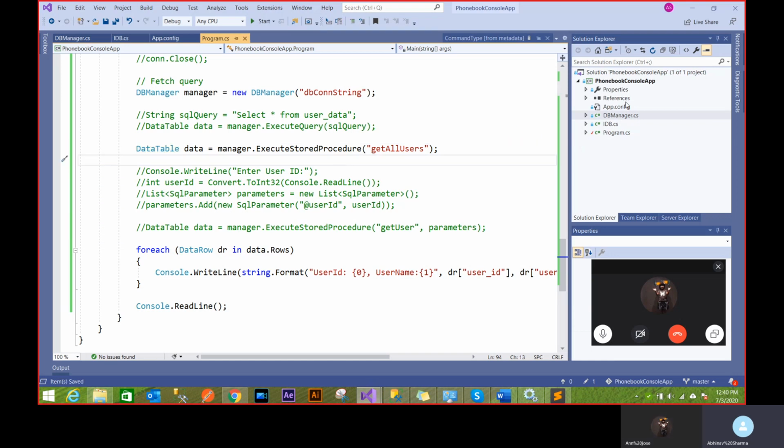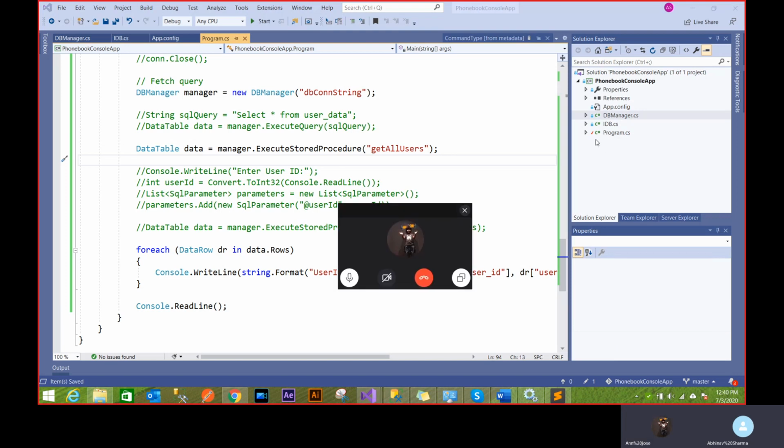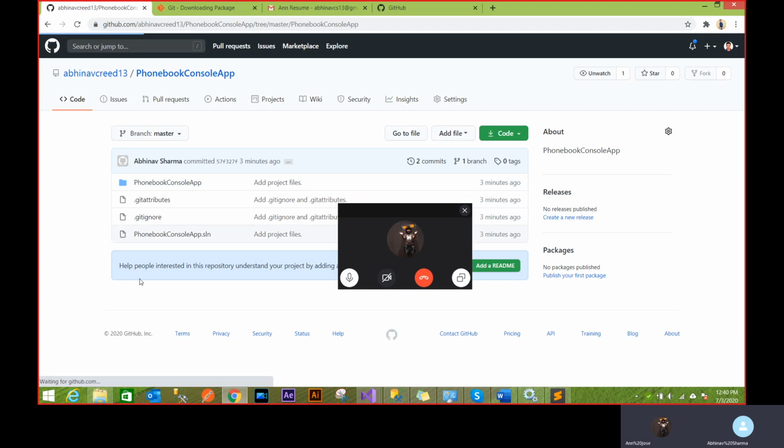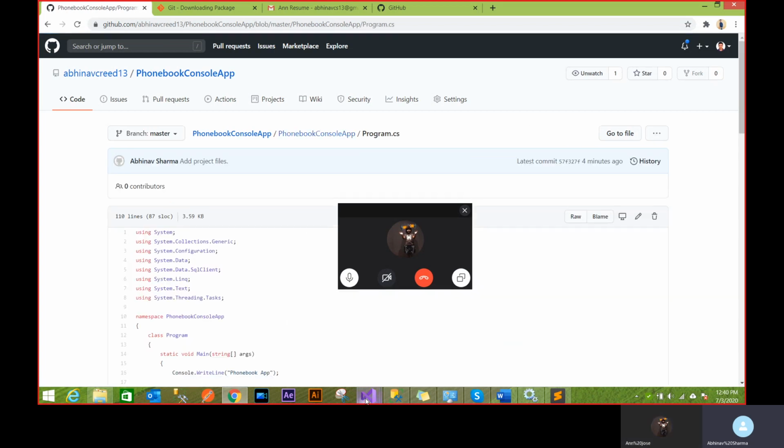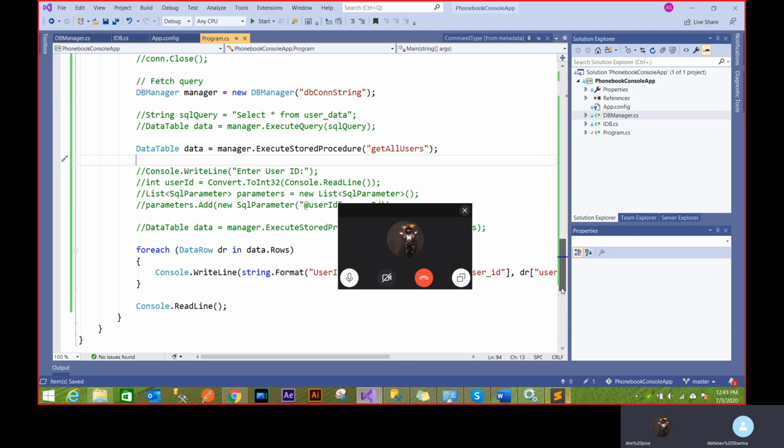There's a red star tick that happens because the file is now changed, but this file is not in sync with the file that's at the GitHub. This file and that file are now in a different state. So you see, there's also one change mark happening here. It was previously zero.